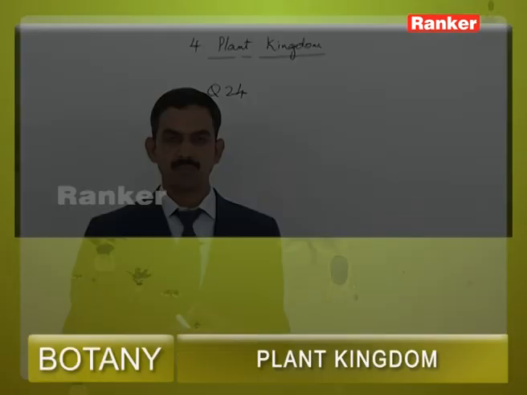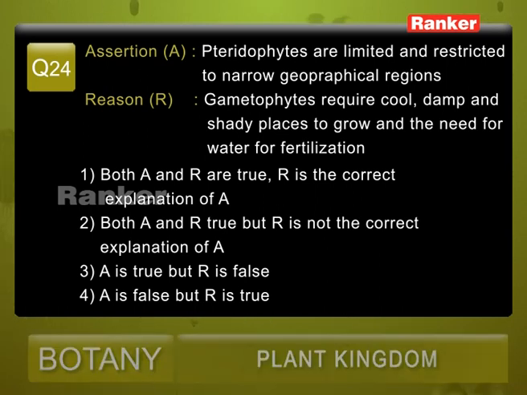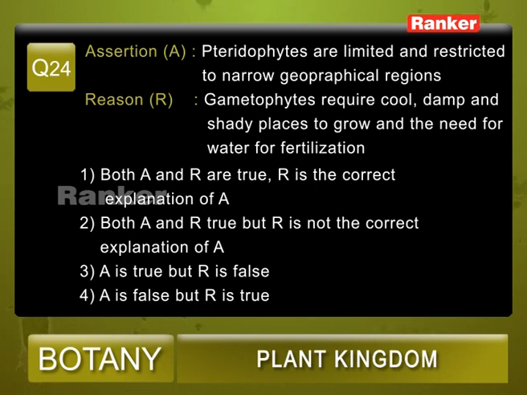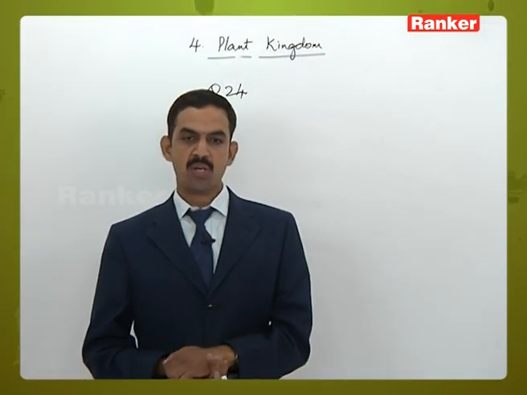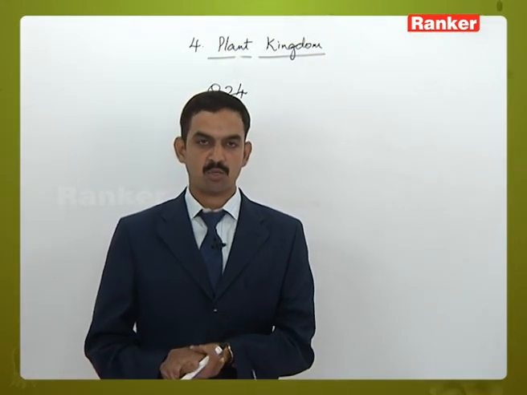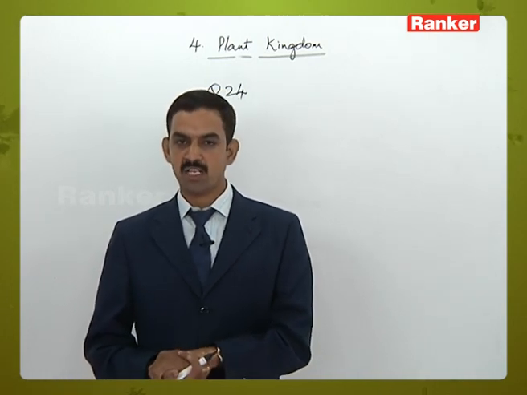Question number 24, assertion: pteridophytes are limited and restricted to narrow geographical regions. Reason: gametophytes require cool, damp and shady places to grow, and water is needed for fertilization. Pteridophytes are the first true land plants, where gametophyte and sporophyte are independent of each other.